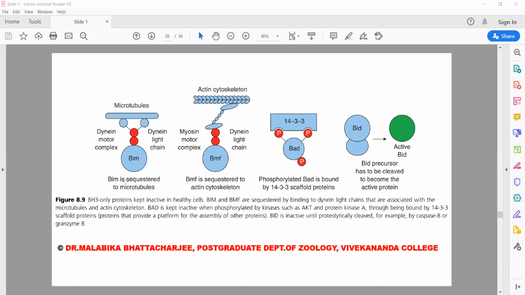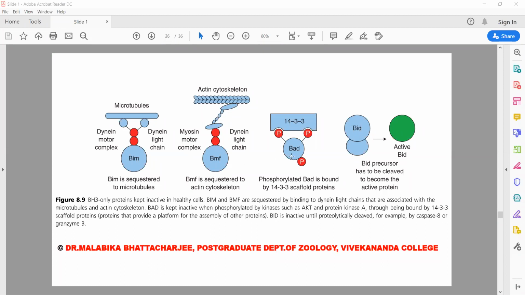BIM is sequestered to the microtubules. The word sequestered means attached to the microtubules so that it is not free or activated. BMF is sequestered to the actin cytoskeleton. BMF is associated with the cytoskeleton, so even though it is present in the cytoplasm, it is inactive.